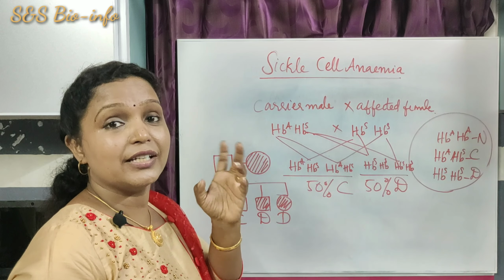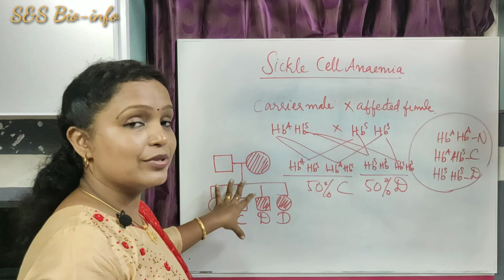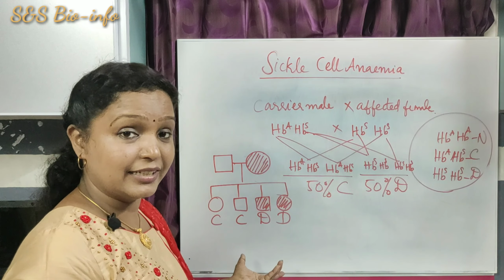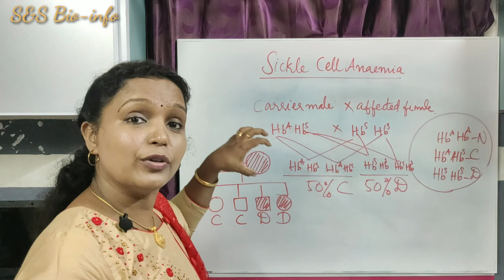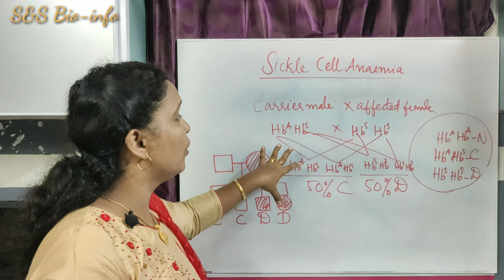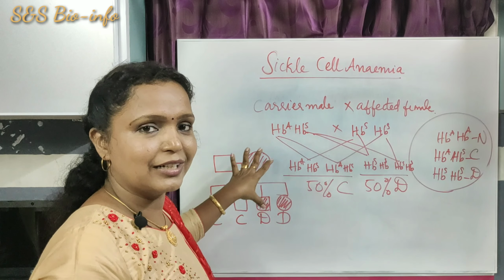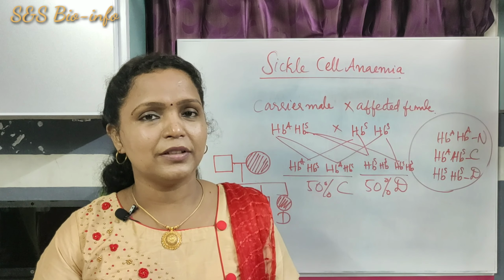So we can trace the inheritance of a particular trait or disease in a family using these symbols, and we can also find out whether it is autosomal or sex linked. We have already learned this in the previous class. I think it is now clearer how the pedigree is related to the genotype of the particular trait or disease. I hope you understood the topic well.